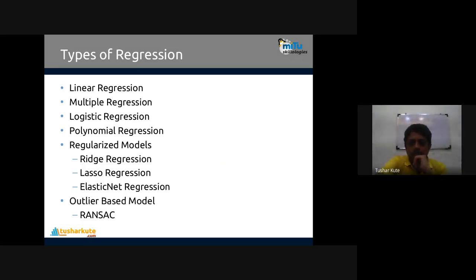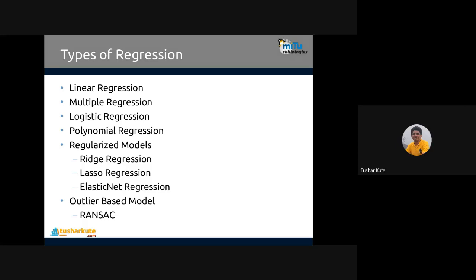Let's continue with the concept of types of regression. How many different types of regression are there? You can see I have listed many different regression techniques here.